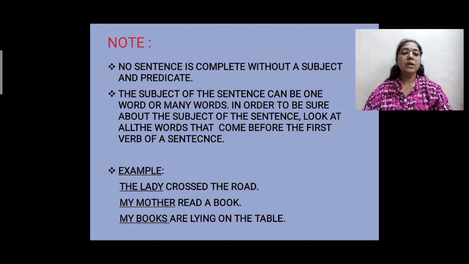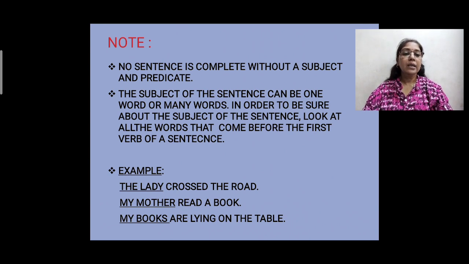Second example: my mother read a book. We are talking about my mother. Before that, we have to see what the verb is here: read. So including the verb, the rest of the sentence will be your predicate. So my mother will be your subject.